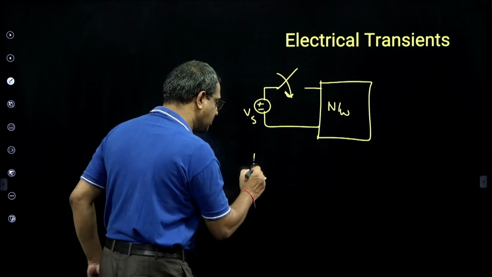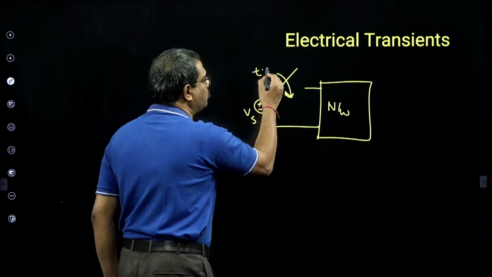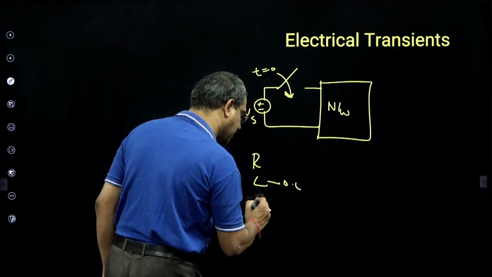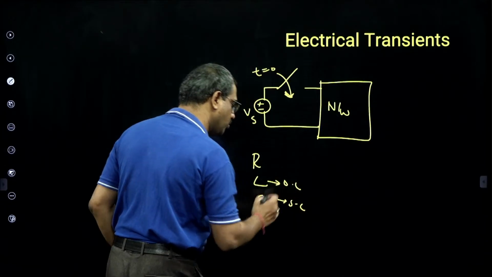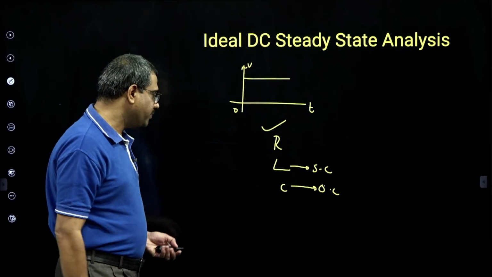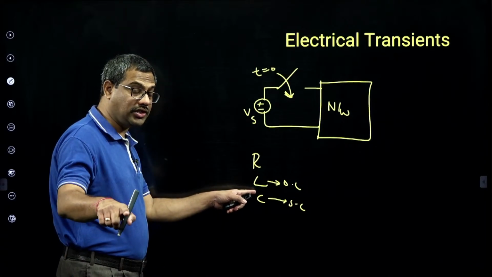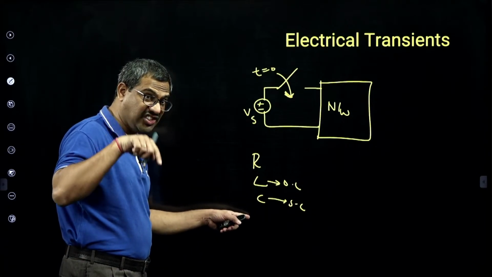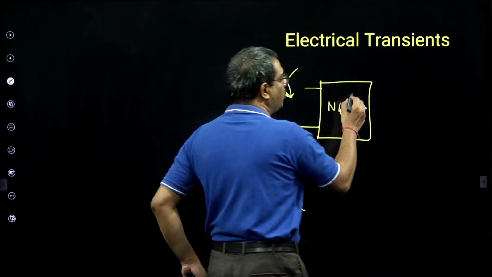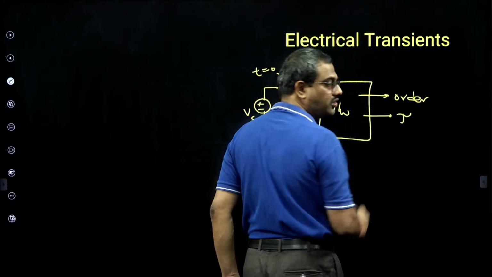Now in this transient, again these elements behave very differently. Resistor is homogeneous, proportional, but at sudden transient, t equal to 0 or 0 plus, inductor is open circuit, capacitor is short circuit. The opposite. In DC, what happened? Inductor is short, capacitor is open. But in sudden change, inductor will not allow sudden change in current, so it acts as open. Capacitor will never allow sudden change in voltage, so it acts as short. The opposite.